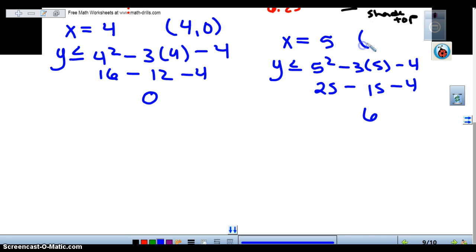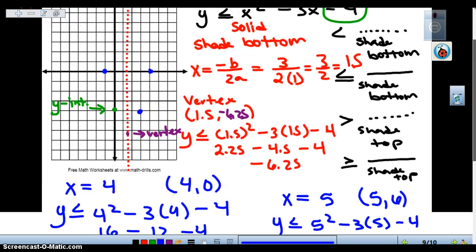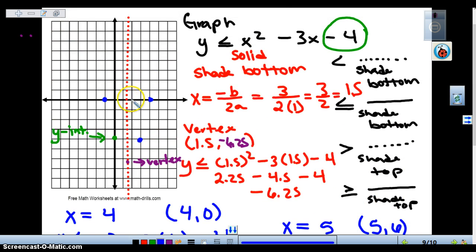So the other ordered pair would be 5, 6. If I go back to the graph to plot this, 1, 2, 3, 4, 5, and 6. Can I mirror the image to the other side of the axis of symmetry? Right here.